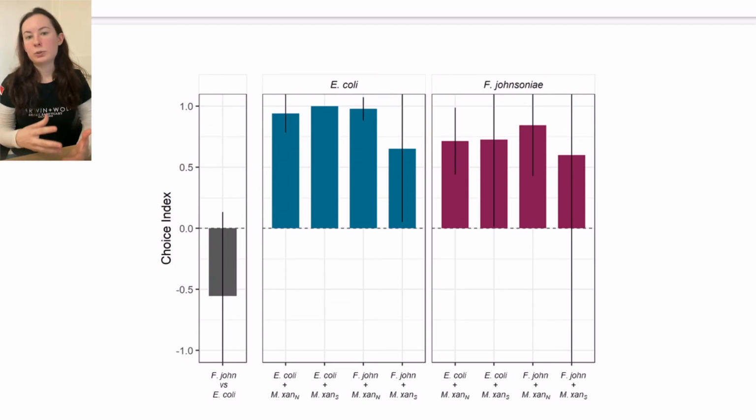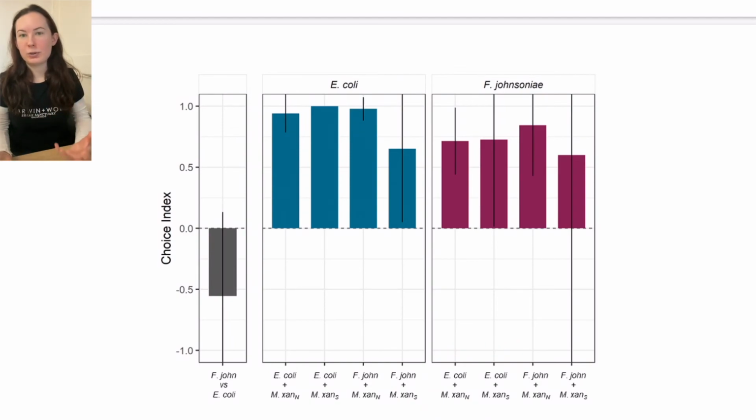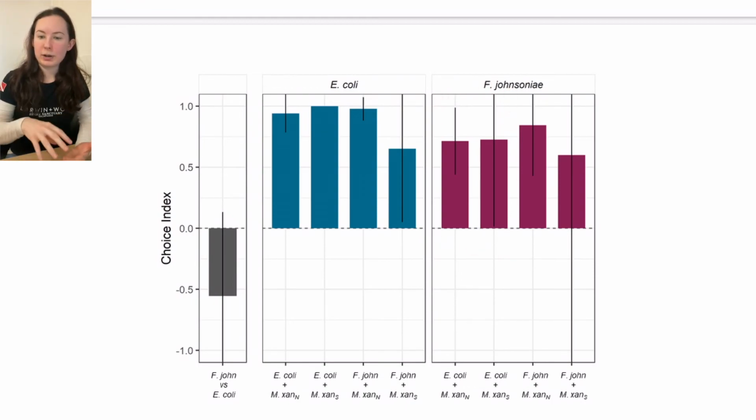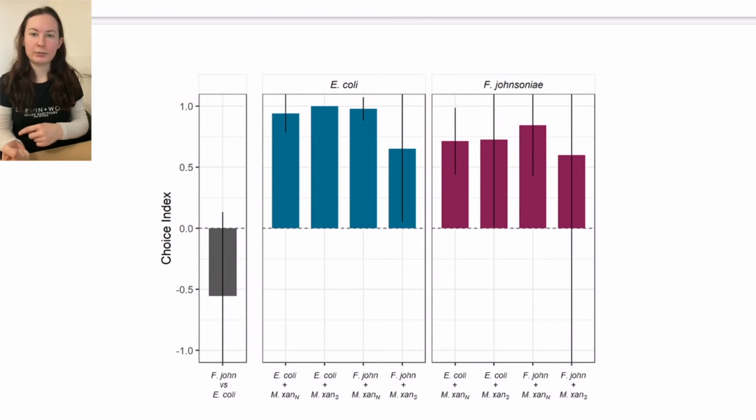When we let them choose between a patch of E. coli and a patch of F. johnsoniae plus M. xanthus, they clearly chose the E. coli patch. But when we let them choose between a patch of F. johnsoniae and a patch of E. coli plus M. xanthus, they started to prefer the F. johnsoniae, in which case the presence of M. xanthus in the E. coli patch actually changed the preference of C. elegans for the basal prey.